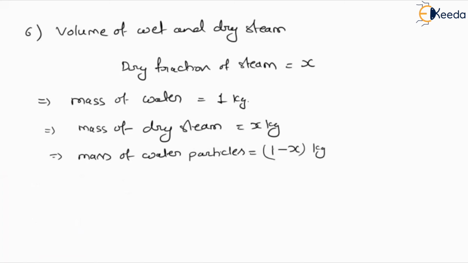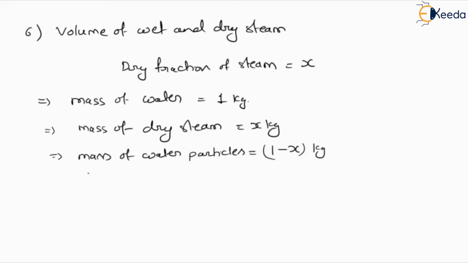So x plus 1 minus x kg is defined as the mass of water, 1 kg. By this way we can define the mass of dry steam and the mass of water particles, defined as the total amount of water.